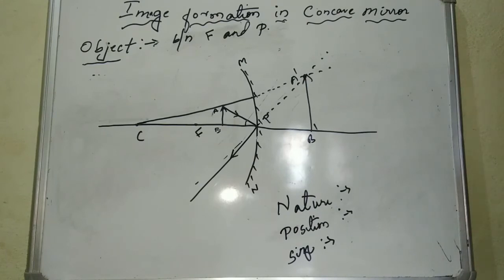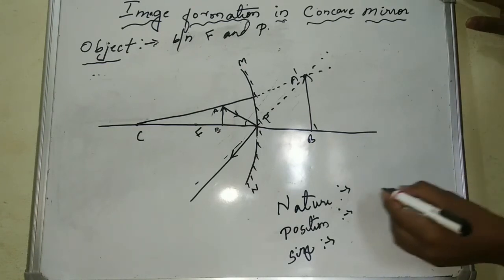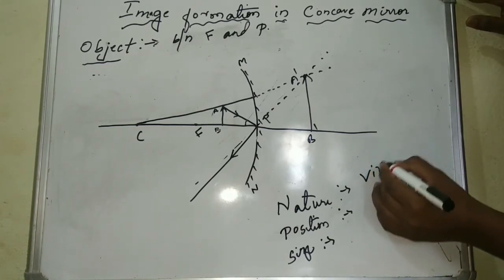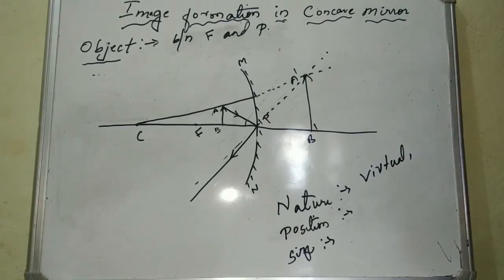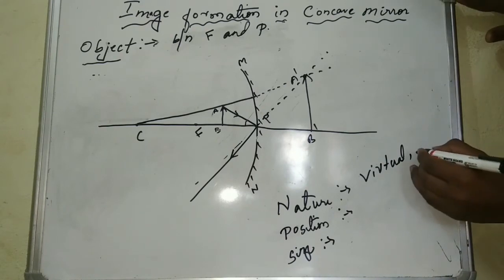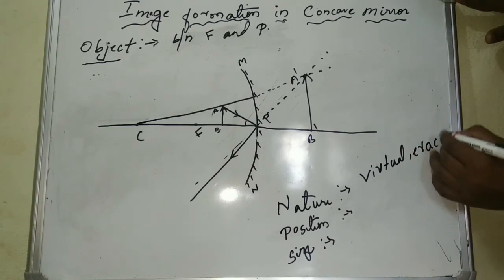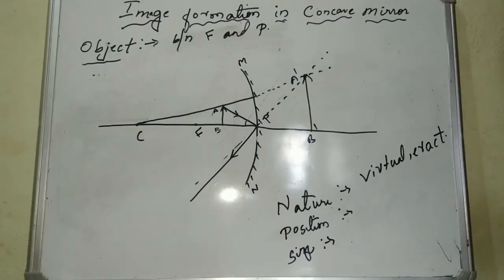So let's see the nature. Now we can see the image is not forming on the left side, it is forming on the right side, so it is virtual. It is forming above the principal axis, so it is erect. What is the position of the image?